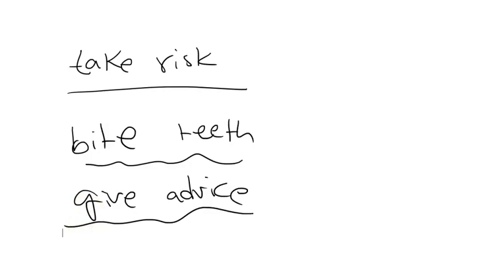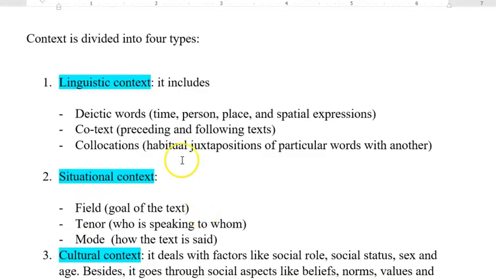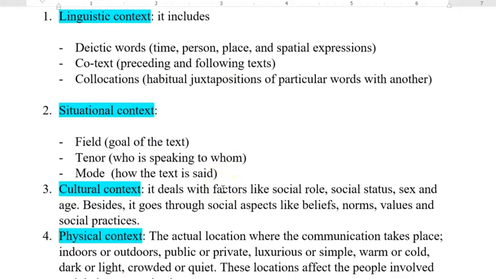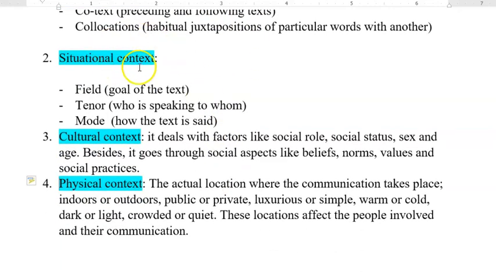So the first type of context is the linguistic context. Again, if we go through the meanings of such words, I mean the deictic words, the collocations, and the context, this will help us a lot to arrive at the explanation of a text. The other type of context is called the situational context.